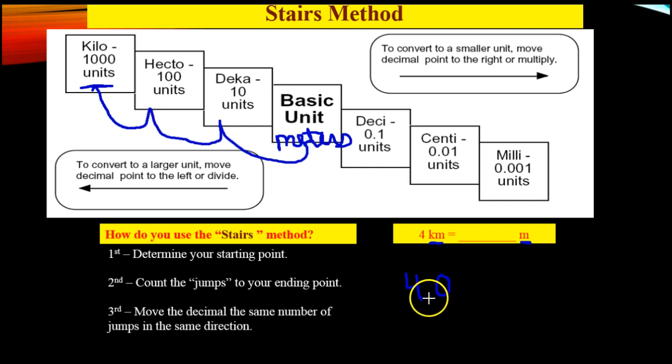Alright, so what we're going to do is move the decimal point the same as the number of jumps. There's 1, there's 2, there's 3, and there's our new decimal point. Where there were jumps is now zeros, they are placeholders. So our answer to this problem is 4 kilometers equals 4,000 meters.